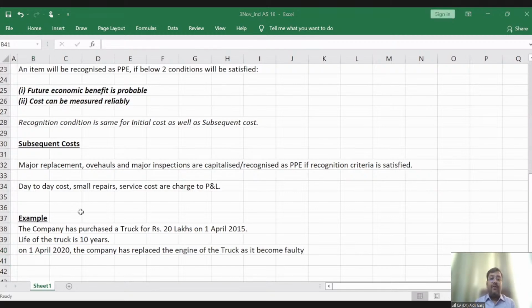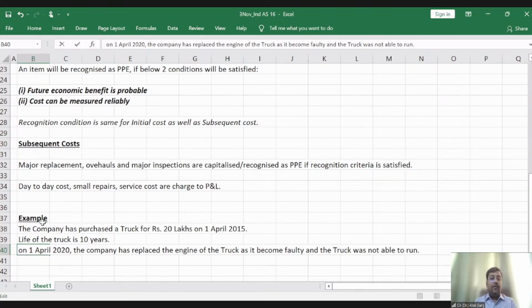And of course the truck was not able to run. And what is the price of this engine? Replaced the engine of the truck for rupees 5 lakh.